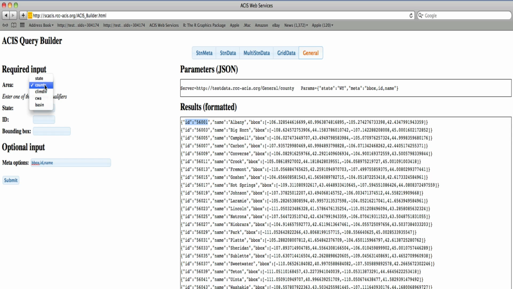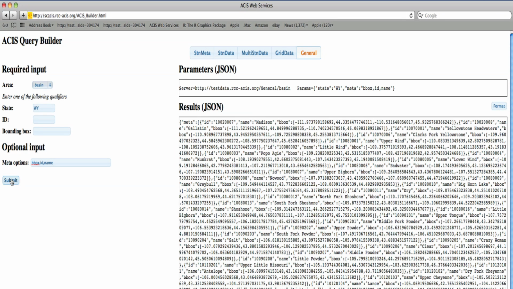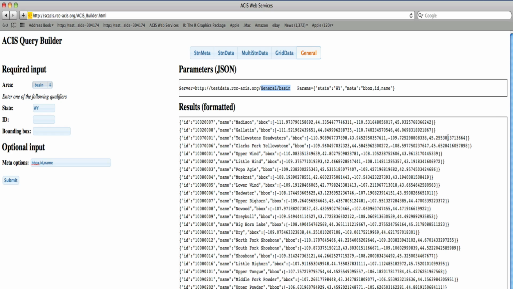Instead of county, we'd like to look at this data by basin. We use the same example and hit Submit, and we see several things change. The first is our call is now general/basin, and our results object, when formatted, shows a rather lengthy list of basins within Wyoming. Each basin is identified by its name, the bounding box which encompasses it, and an ID. In this case, the ID is the 8-digit HUC ID.